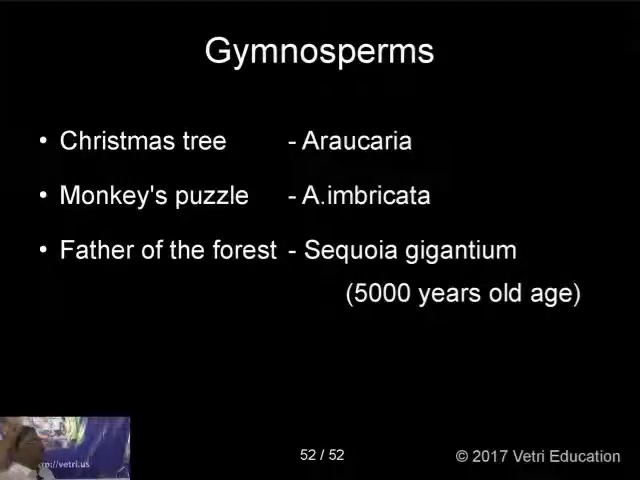And the Christmas tree, the Araucaria, I told you already, monkey's puzzle, is called the Christmas tree. It has closely compacted branches, and from a long distance we can see it is a cone-shaped plant. Monkey's puzzle is Araucaria imbricata. And father of the forest, Sequoia giganteum, is about 5,000 years old. It is still found in the forest, so it is called father of the forest.